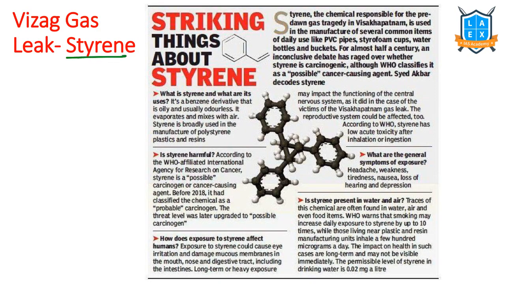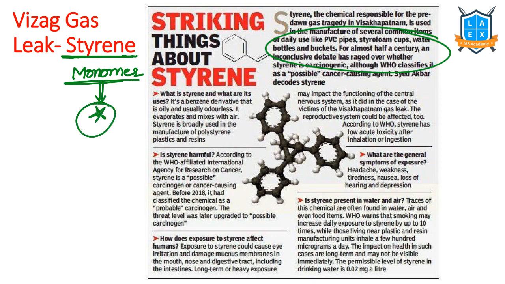What is styrene? Styrene is a monomer which is used to manufacture polymers like PVC pipes, water bottles, buckets, etc. These are all polymers. These are made from monomers. Styrene is a monomer which is used for making polymers.